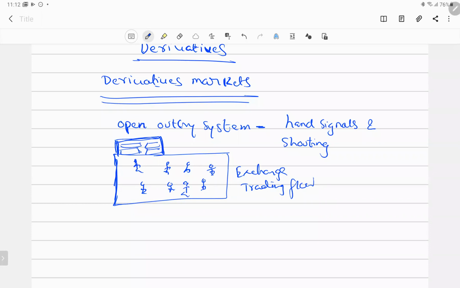Suppose he has to buy SBI shares. He will be yelling SBI 110. One more trader will say, I'll be selling SBI 110. One more trader will say buy SBI 90. Another trader will say buy SBI 110. Then one more trader will say buy SBI 120. So everyone will be yelling on the floor whenever the rate is disclosed.